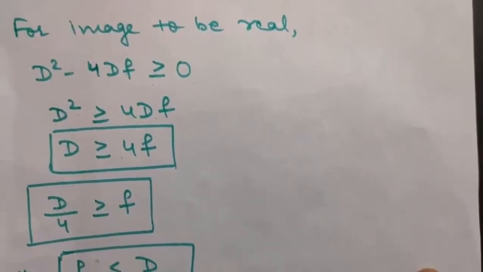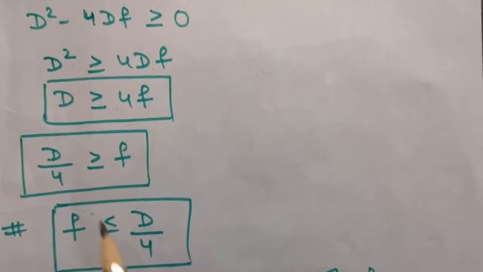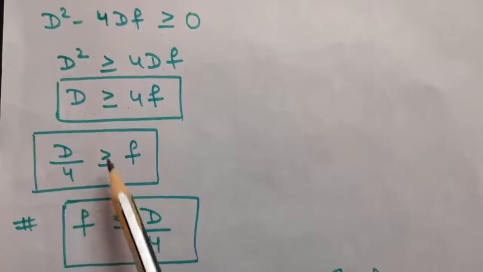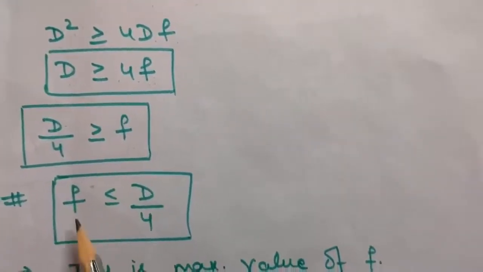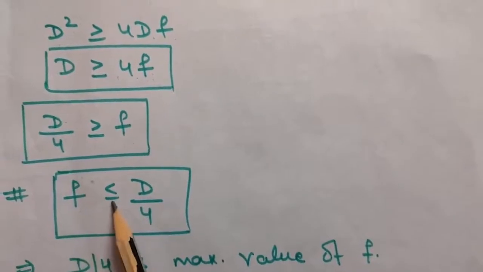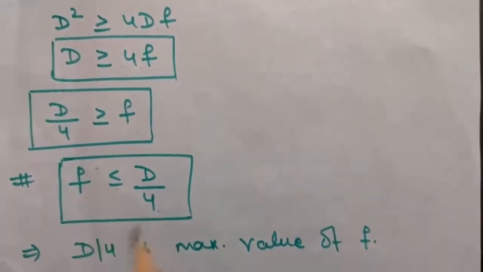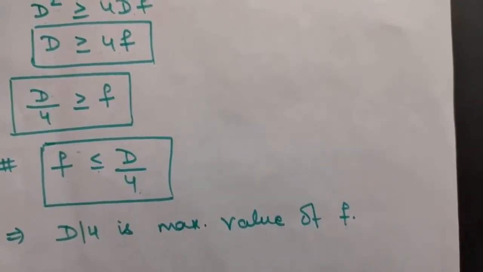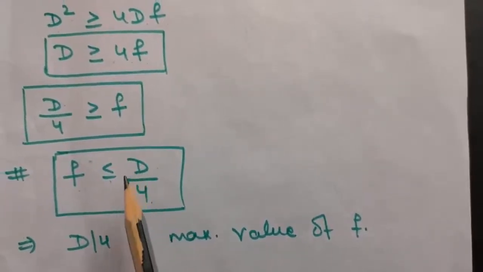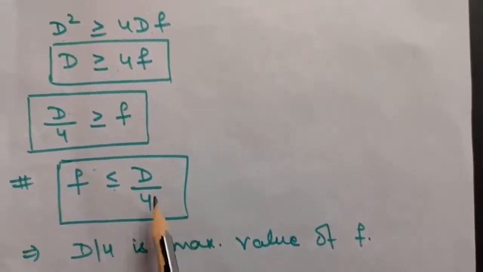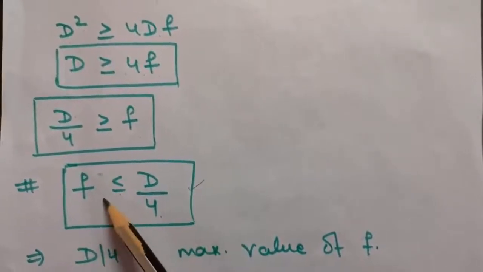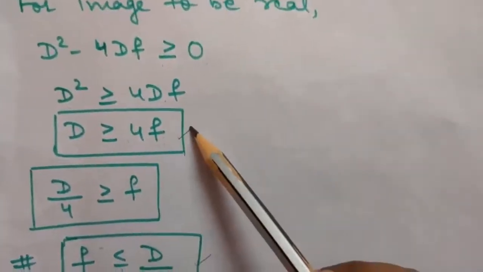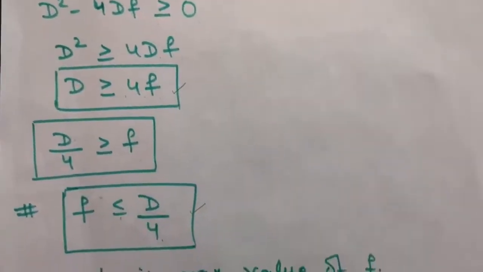real image. Okay, so now because we are asked focal length, from here we will be calculating focal length. If I take 4 to this side, that will give you d by 4 should be greater than or equal to f, or you can conclude that focal length should be less than or equal to d by 4. That is, d by 4 is the maximum value of focal length to get a real image, where d is the distance between the object and that real image. So remember these two factors. This one, that focal length should be less than or equal to d by 4, and the distance should be greater than or equal to 4f.